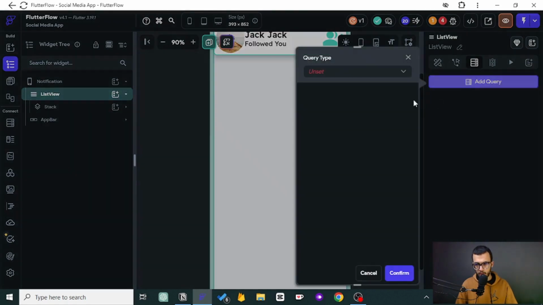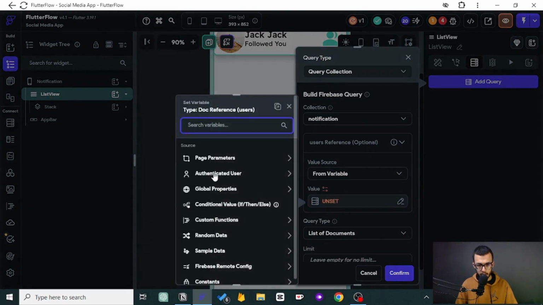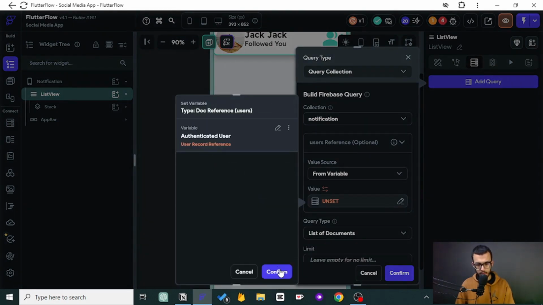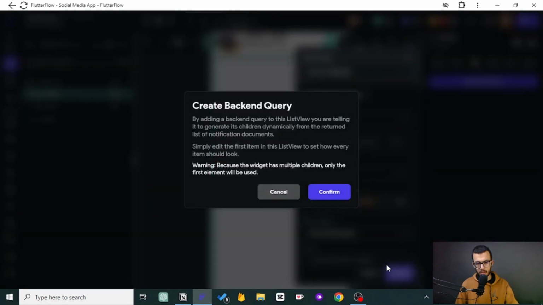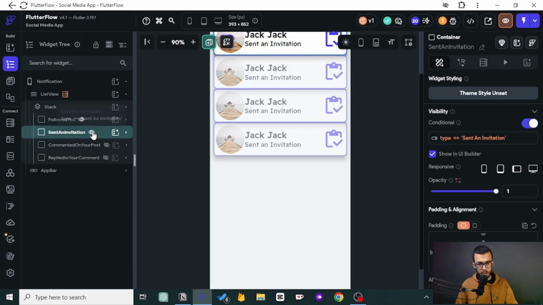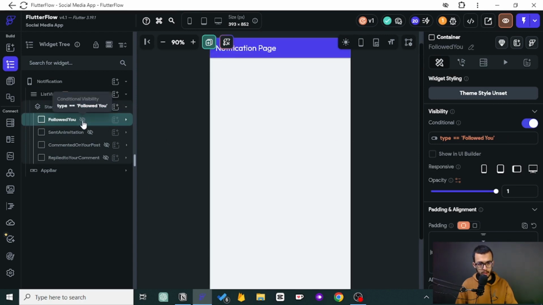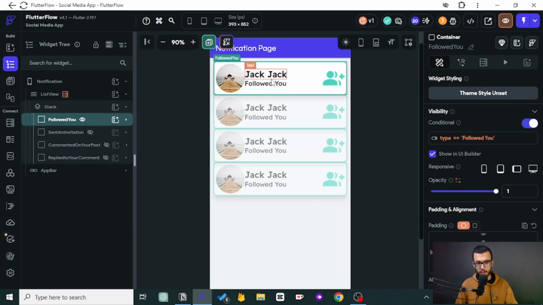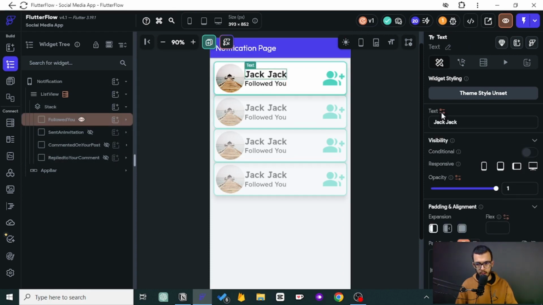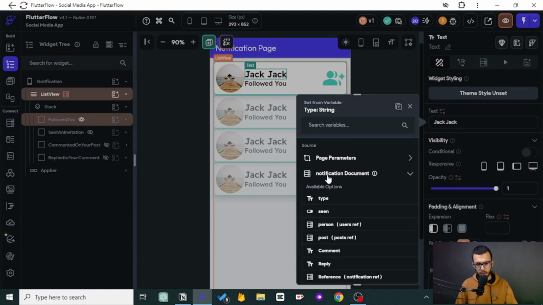For the list view, I will now add the same backend call, notification, my notification, and list of documents. Good. See, now we can see them all, so we can control which. Now we cannot see anything here. So the followed view, let's configure it first. This is going to be all right. We don't have the name, image, things like that.